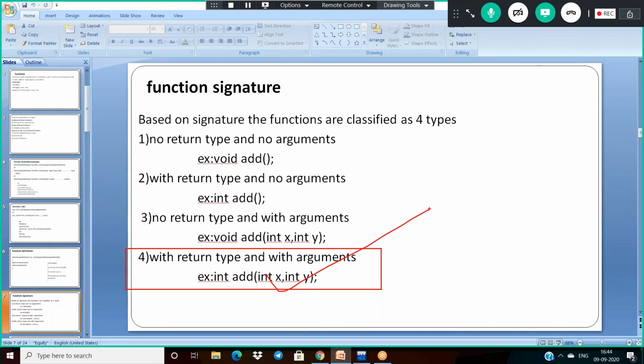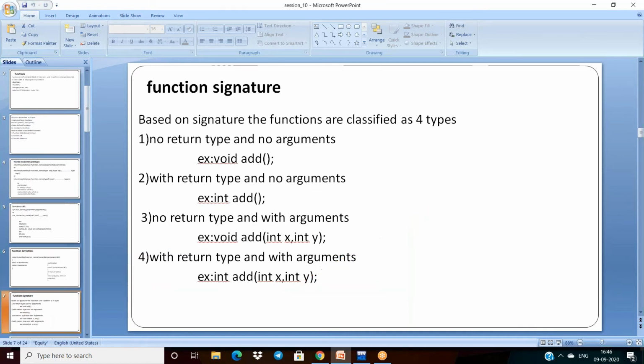So if you implement any program with the usage of function, the fourth one is the efficient one. And of course, according to the scenario, you can use the remaining other three also. But the most widely used one is this fourth type. Let us see, first of all, I want to give an example of all these four representations.